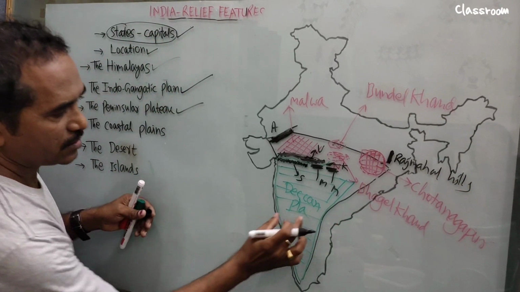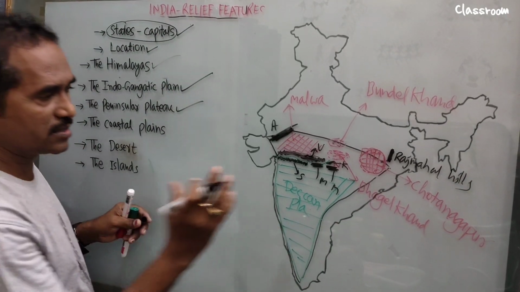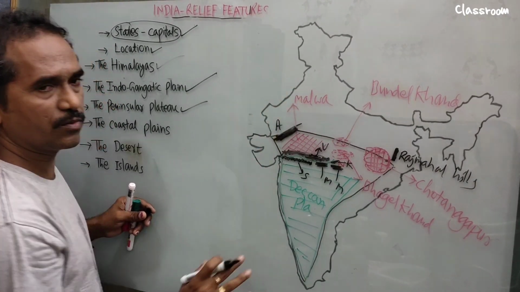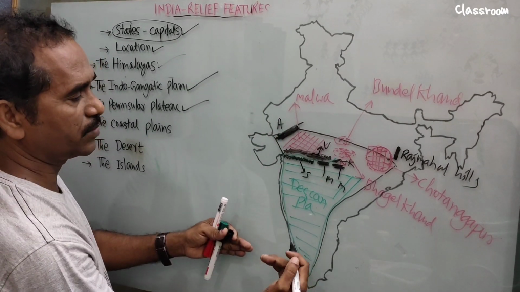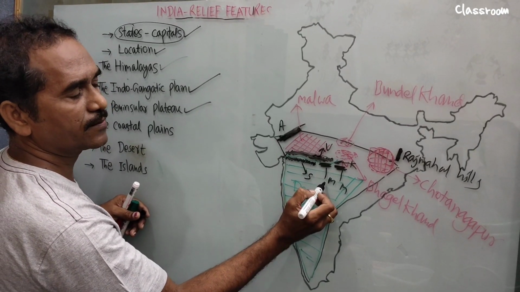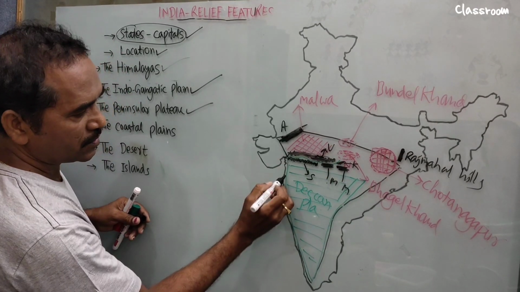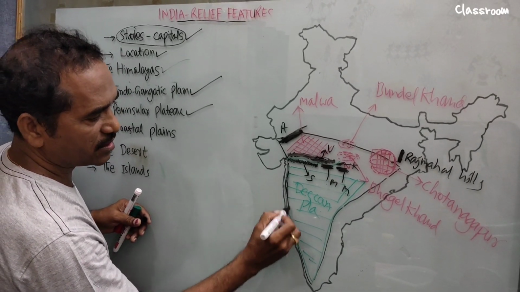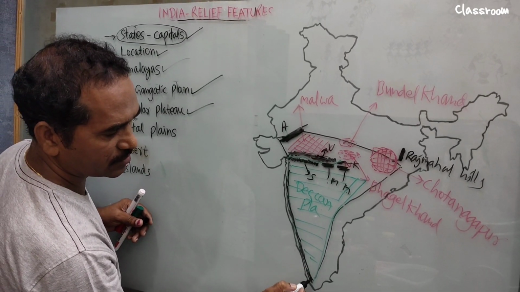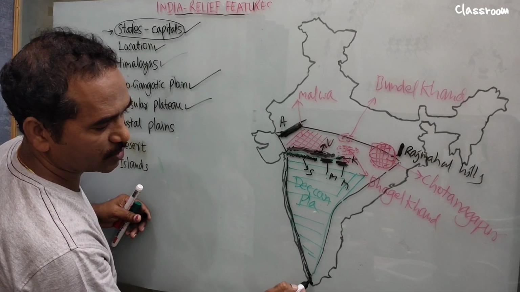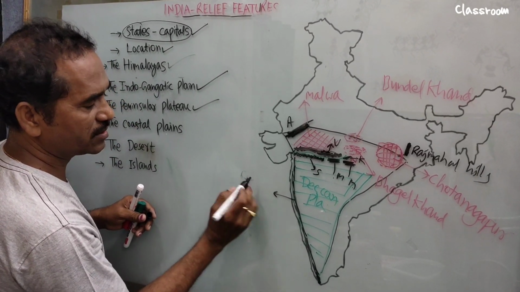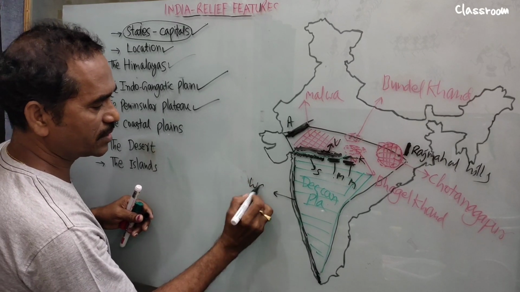Now borders. What are we doing? We are mentioning the borders of those plateaus. So the Malwa Plateau borders are completed. Then move on to the Deccan Plateau. What are the borders? North of the Deccan Plateau: Satpura, Mahadev, Maikal, Kaimur. West is a continuous hill range, up to Kanyakumari. This one is the Western Ghats. You need to write down Western Ghats.